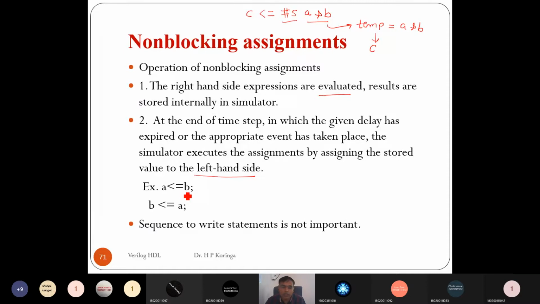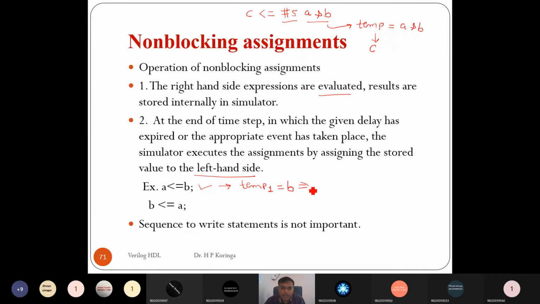But we can exchange the data without any other temporary variable using non-blocking assignment statements. Because once this statement executes, it stores the value of B into one temp variable, let's say temp1.